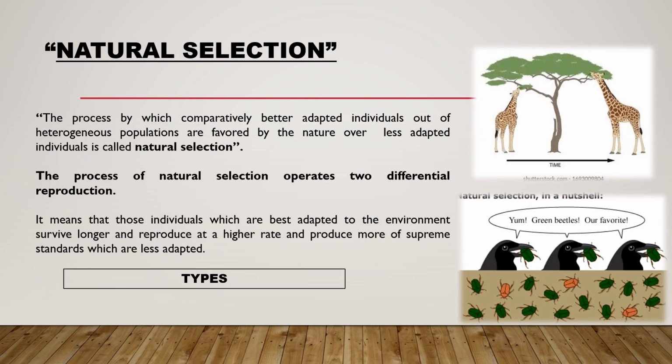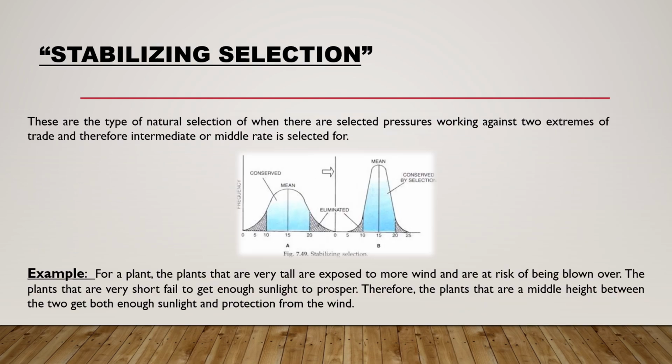Next factor is natural selection. The process by which comparatively better adapted individuals out of a heterogeneous population are favored by nature over less adapted individuals is called natural selection. The process of natural selection operates through differential reproduction. It means that those individuals which are best adapted to the environment survive longer and reproduce at higher rates, and produce more offspring than those which are less adapted.